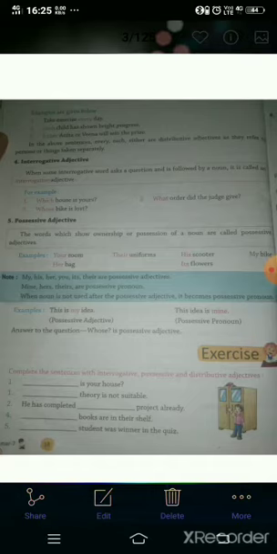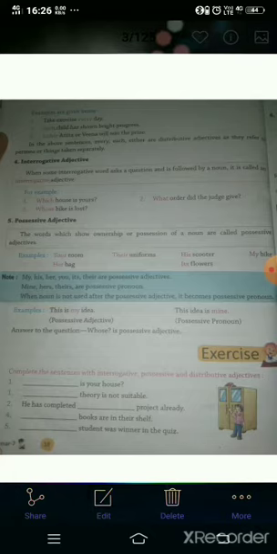And next, possessive adjective. The words which show ownership or possession of a noun are called possessive adjectives.